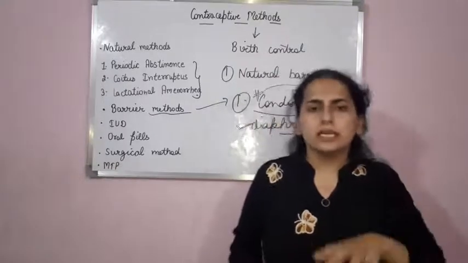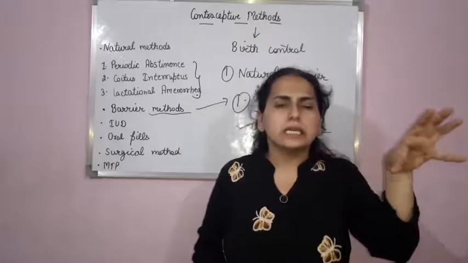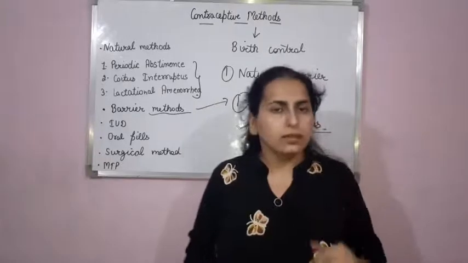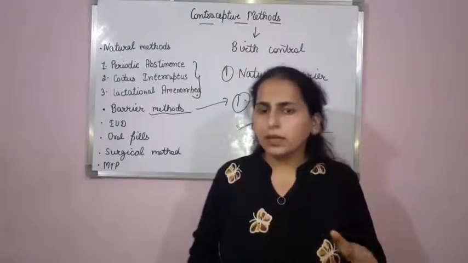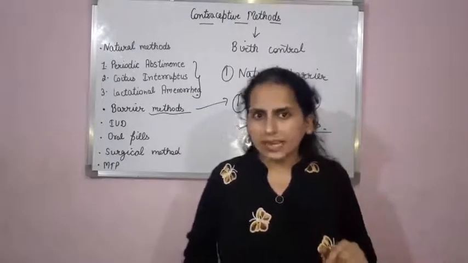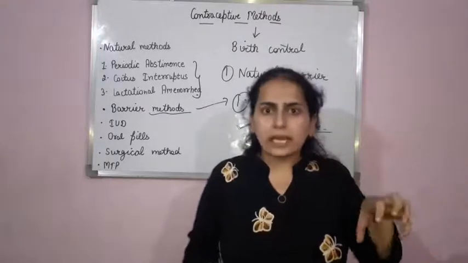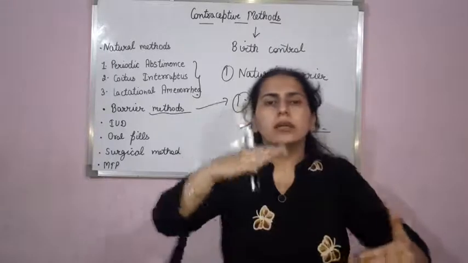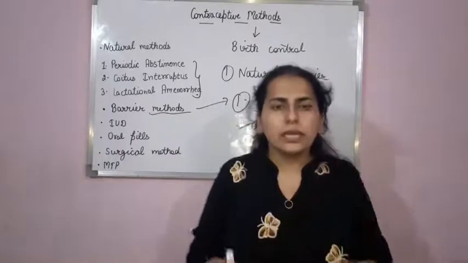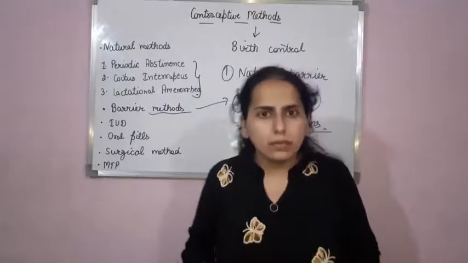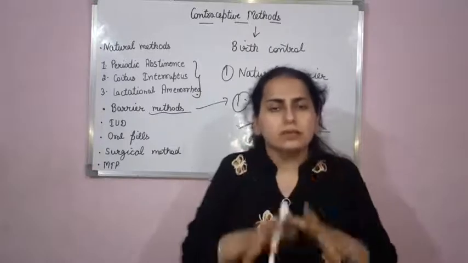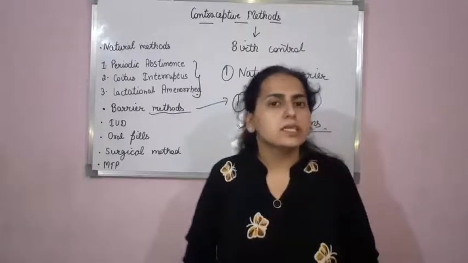Suppose these are copper releasing intrauterine devices, then they will release copper in the uterus, right? Now what the copper ions will do, they will reduce the motility of the sperm. They will suppress the fertility power of the sperm.